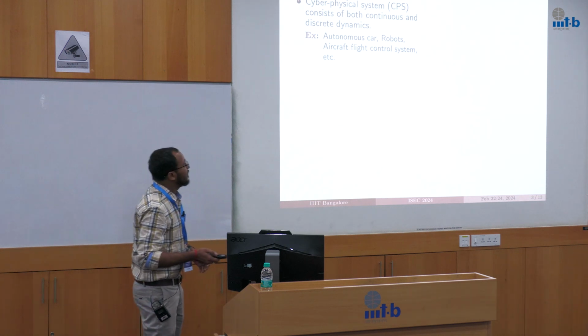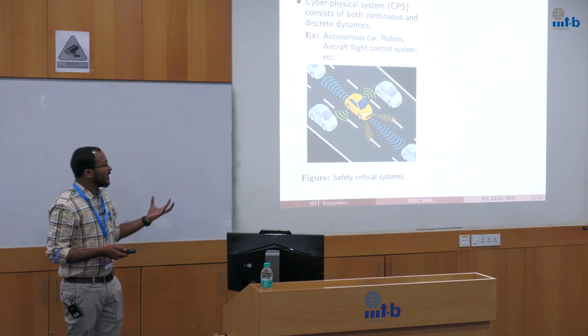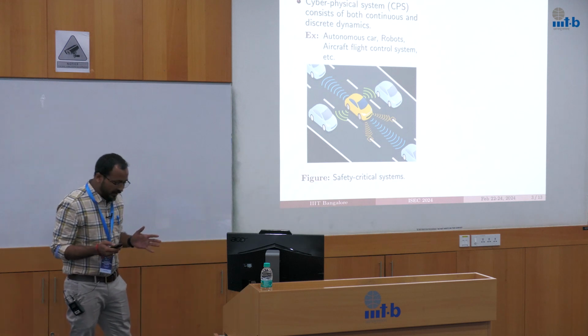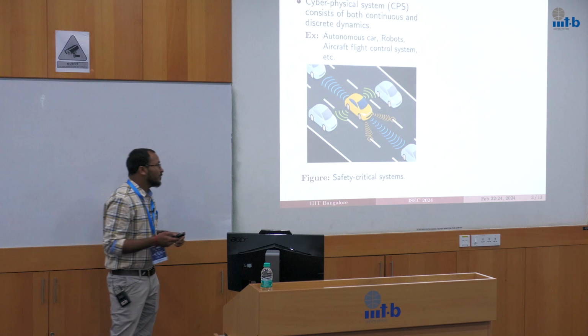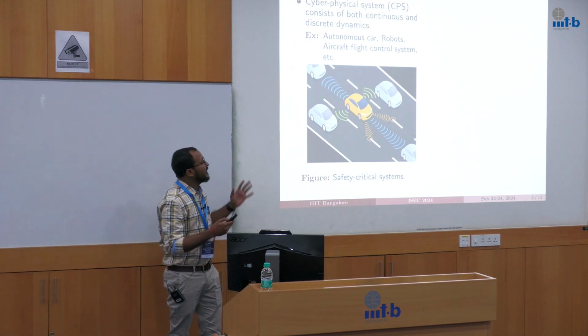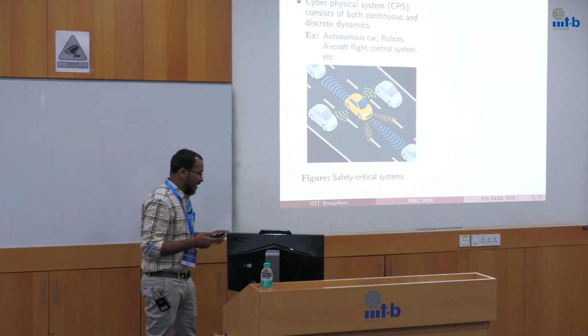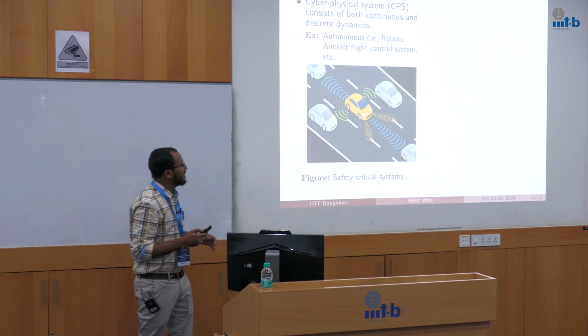An example of such a cyber physical system is the controller of an autonomous car, where the safety property is to always maintain a certain distance, say 40 meters, from the car ahead. So the system engineer needs to verify the controller before the actual deployment of the system in the real environment. Here safety is the topmost priority while developing such safety critical systems.